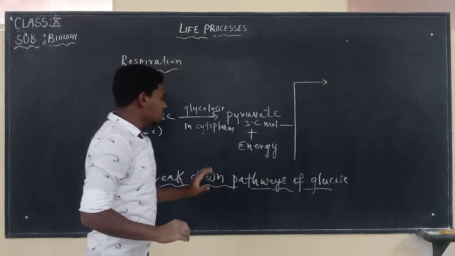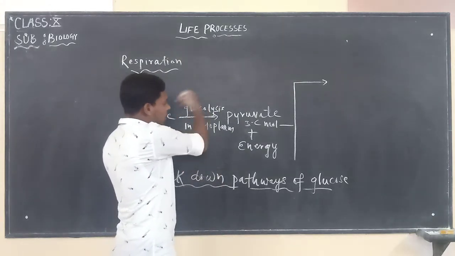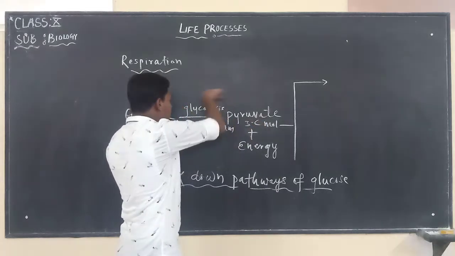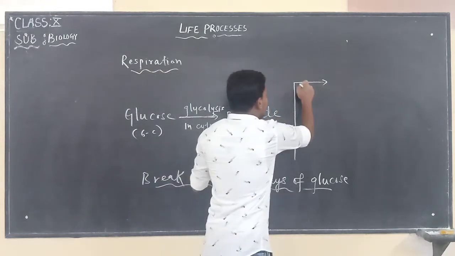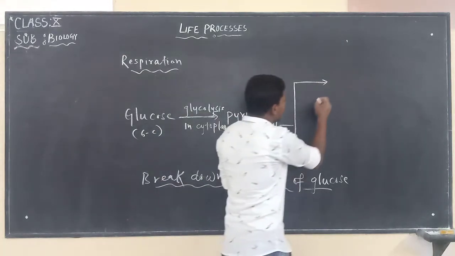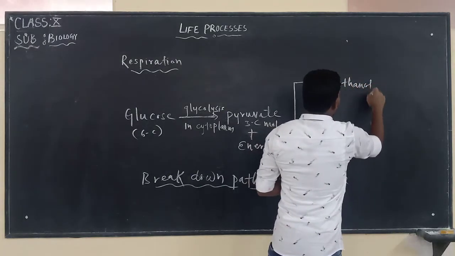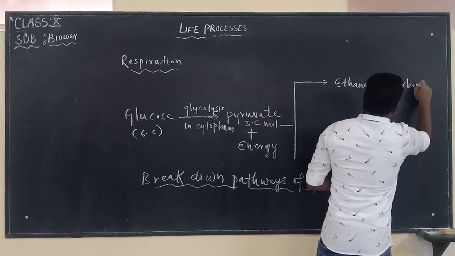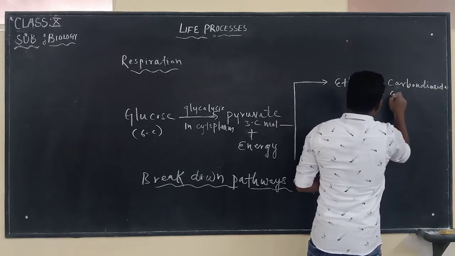Now we are going to see anaerobic respiration. Glucose is converted into pyruvate. This process is known as glycolysis, and it is common for aerobic as well as anaerobic respiration. Now this 3 carbon molecule pyruvate is going to break down and produce what? Ethanol plus carbon dioxide and release energy.